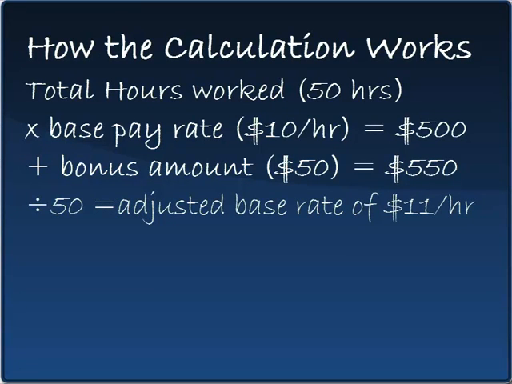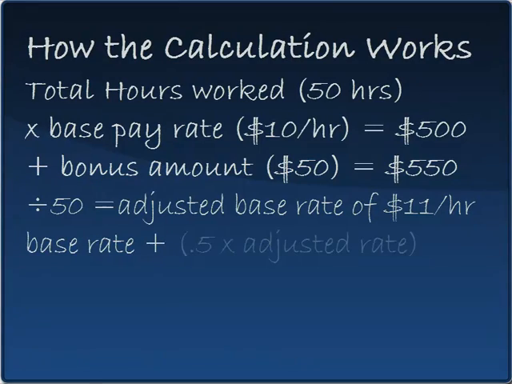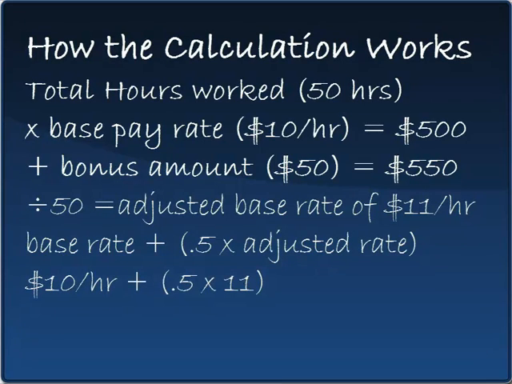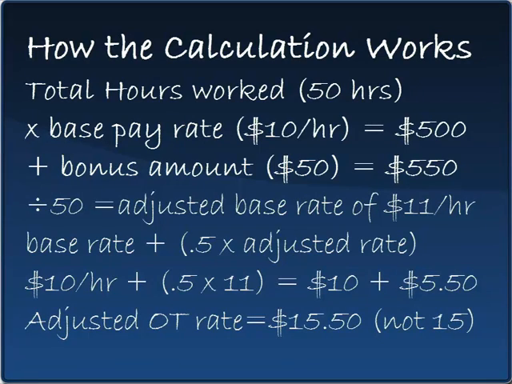Under this law, overtime hours need to be paid at the base rate plus half of this adjusted rate. In this case, the base rate is $10 an hour. The adjusted rate is $11, so we need to add $10 and half of the adjusted rate, which is $5.50, to result in a new overtime rate of $15.50 an hour instead of $15.